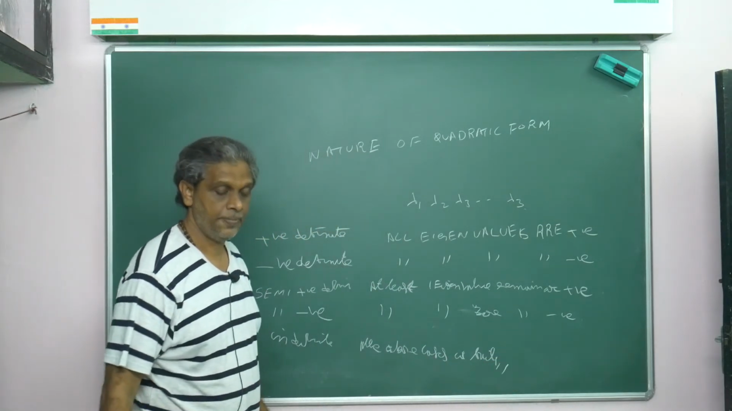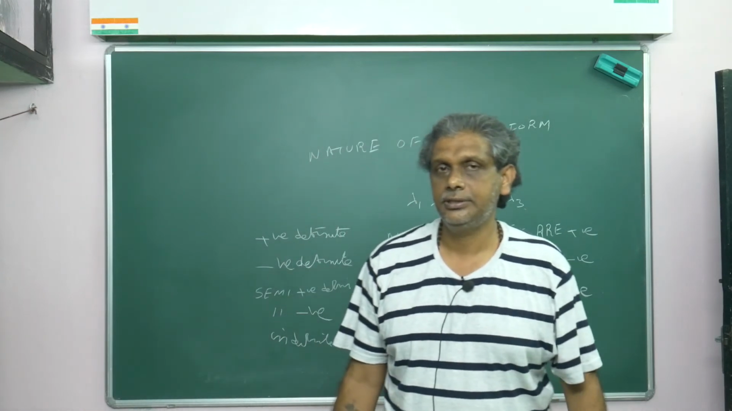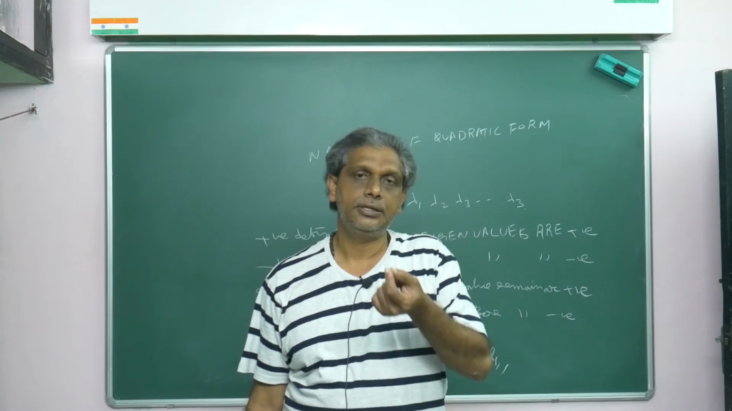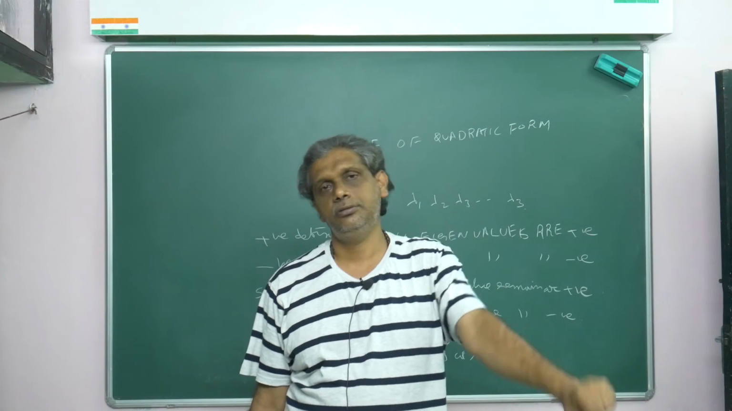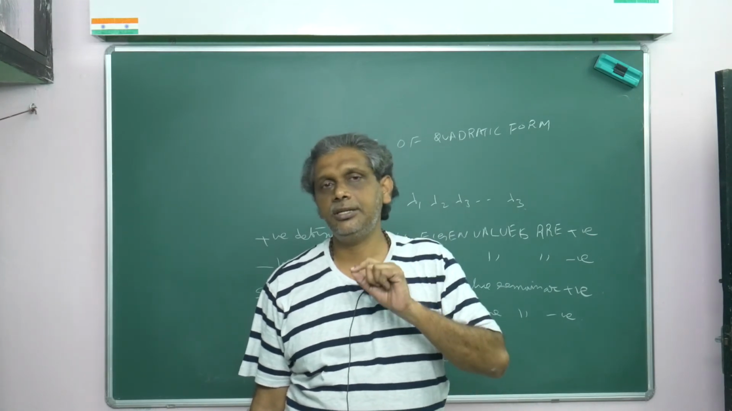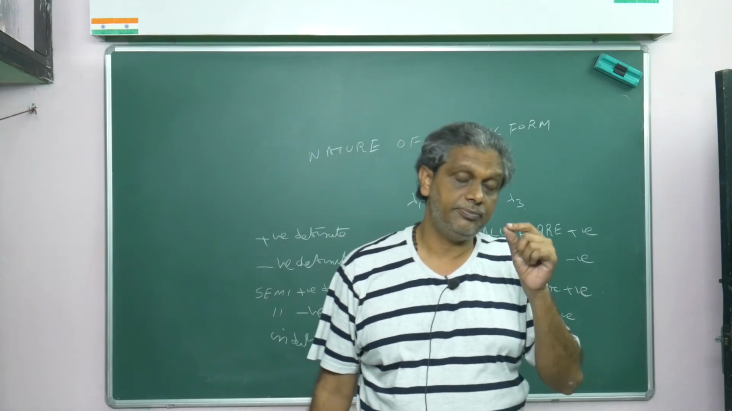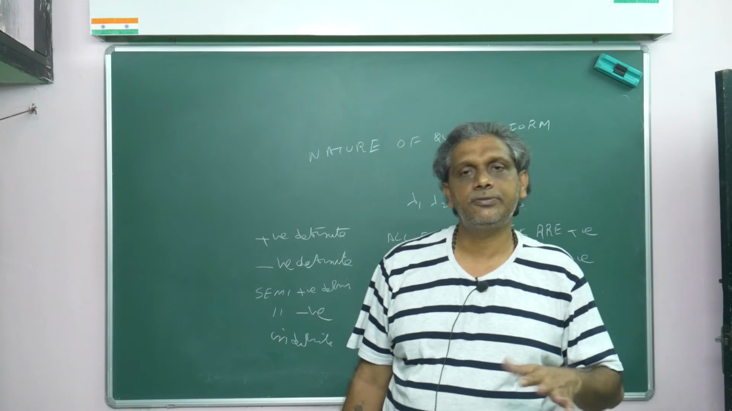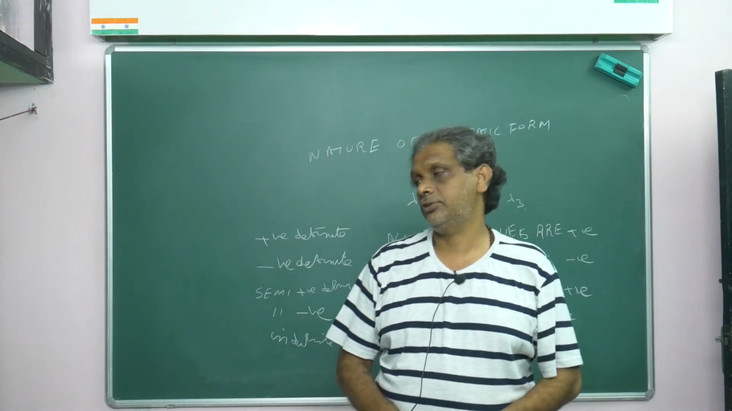So positive definite means what? All eigenvalues are positive. Negative definite means what? All eigenvalues are negative. Semi-positive means what? At least one eigenvalue is 0, remaining all are positive. Semi-negative means what? At least one eigenvalue is 0, remaining all are negative. Indefinite means what? If all the above fail, you can say this is the nature of the quadratic form.